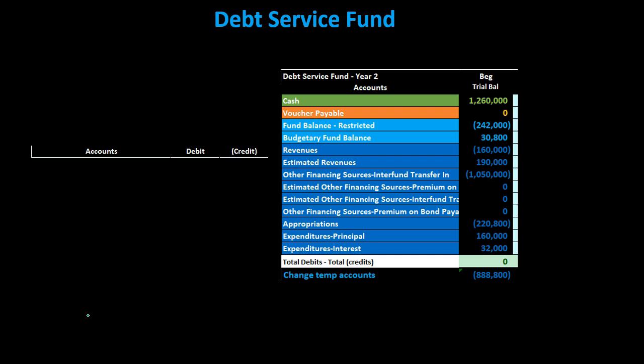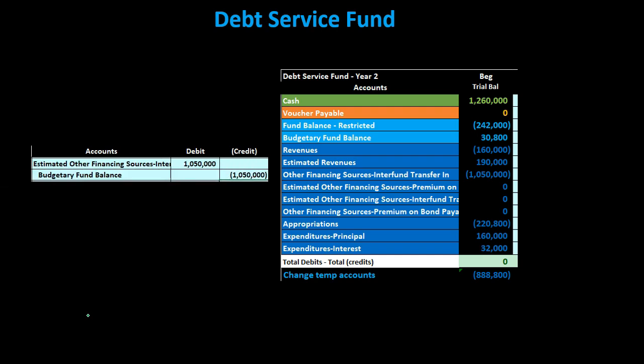We're going to say this amount we didn't know about in the budget because we didn't plan for the fact that we're going to have some money left over in the capital projects fund, but now we do. So we transferred it in here, and we're just going to fix the budget after the fact right now. And so now we're going to adjust the budget. So we're going to say the estimated other financing sources, the estimate, right, is going to be going up by the $1,050,000, showing the fact that that's the leftover money that was in the capital project fund.